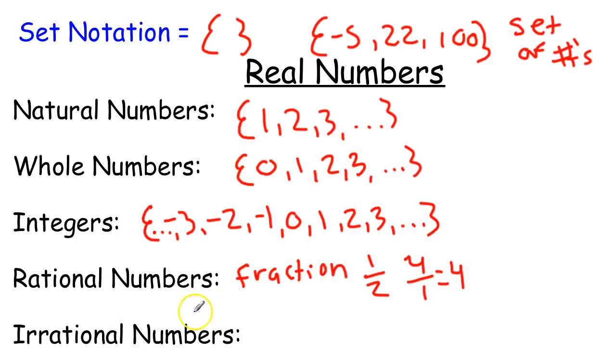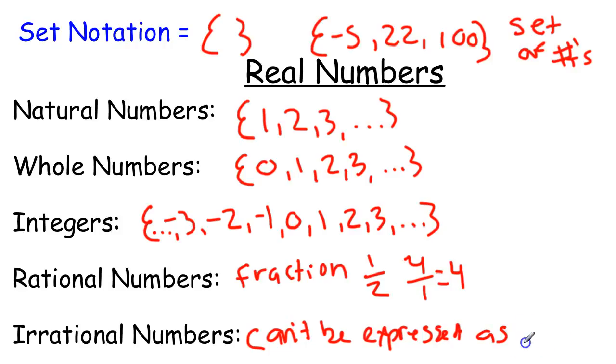The next one, irrational numbers. If rational numbers are fractions, irrational numbers cannot be expressed as fractions. Let me write this down. Can't be expressed as fractions. One example of this that you might know is pi. It goes 3.14, blah, blah, blah, blah, blah, blah, blah. It goes on forever, and it cannot be expressed as a fraction.